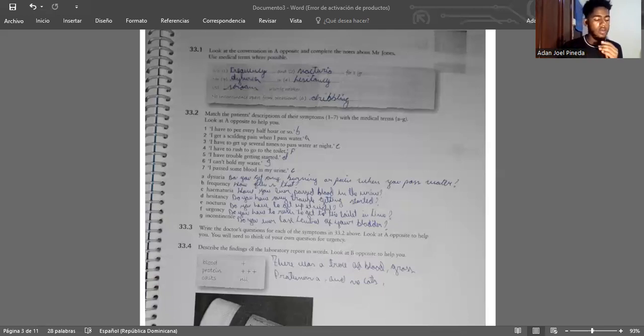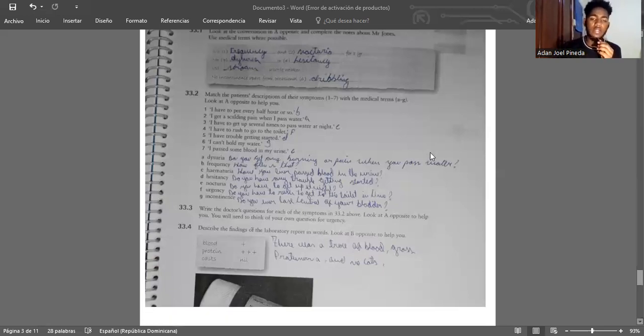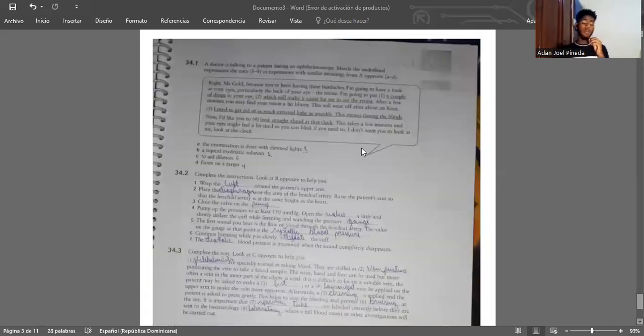Unit 34. Basic investigations. 34.1. A doctor is talking to a patient during an ophthalmoscopy. Match the underlined expressions used with expressions with similar meanings from A opposite. A3, B1, C2, D4.